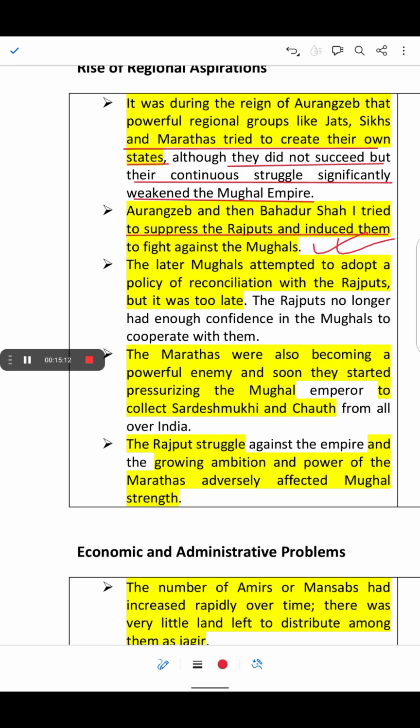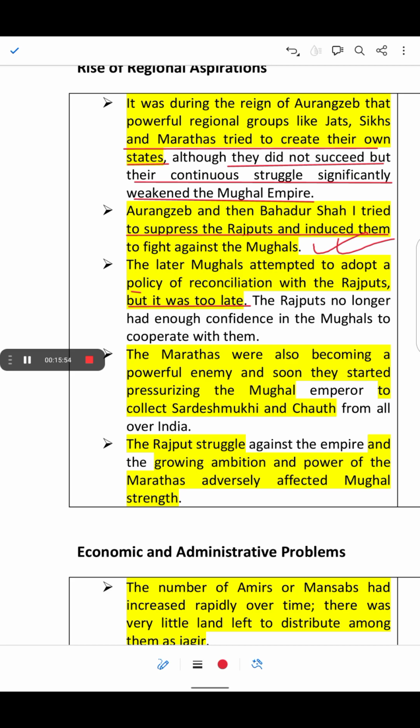Later, the Mughals attempted to adopt a policy of reconciliation with the Rajputs, but it was too late. The Rajputs no longer had enough confidence in the Mughals to cooperate with them. So we will see that the later Mughals would follow a peace policy toward the Rajputs, yet they would not succeed since it was too late. The Rajputs had already lost trust in the Mughal ruler, and as a result they would refuse to cooperate with the Mughals.